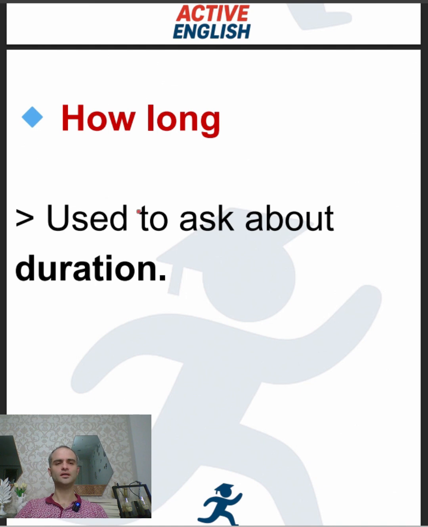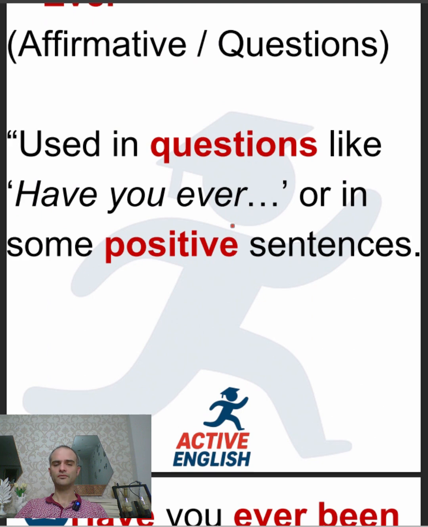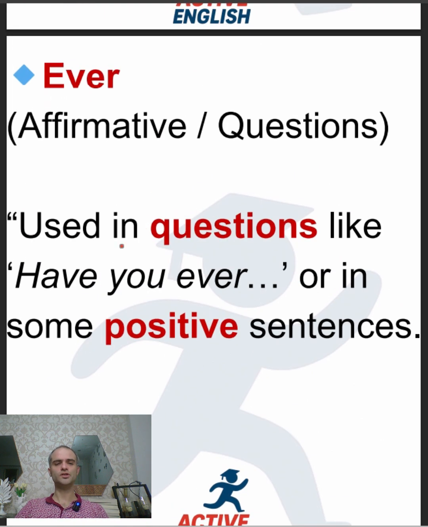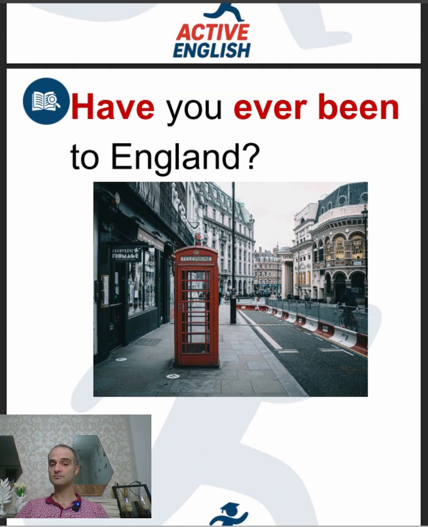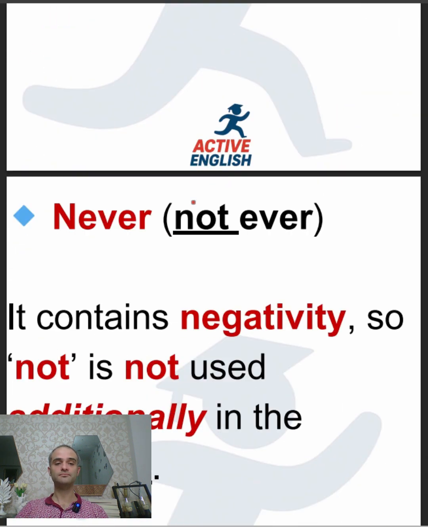How long is another indicator of present perfect. It is used to ask about duration. How long have they known each other? Ever can also be used in questions like have you ever, to ask about the experiences of other people, like have you ever been to England? Well, we want to know whether you have ever been to England or not in your past experience, but we do not know the exact time. Have you ever tried sushi?